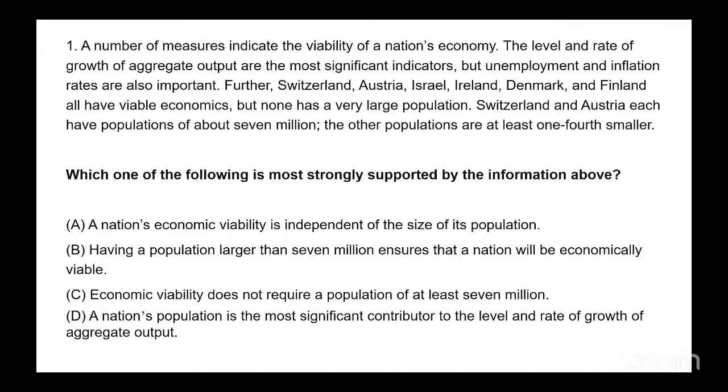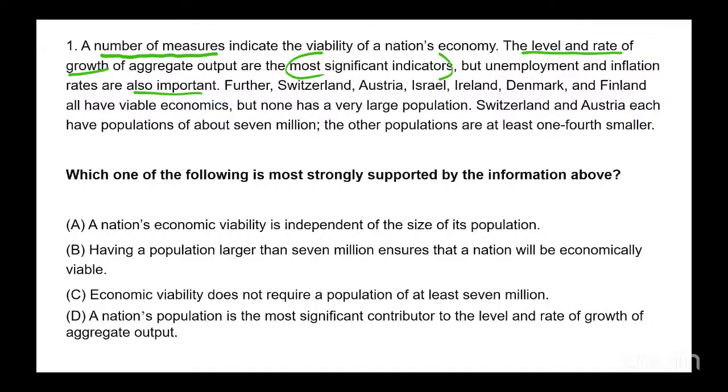Okay, let's do it together. A number of measures indicate the viability of a nation's economy. Number of measures, it says. The level and rate of growth of aggregate output are the most significant indicators. Level and rate of growth, right? So these are the most significant indicators, right? But unemployment and inflation rates are also important.